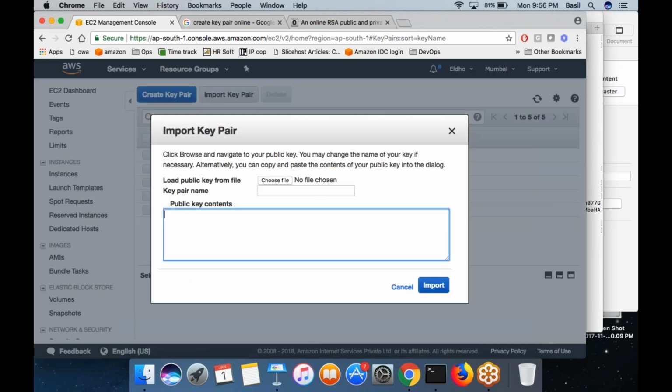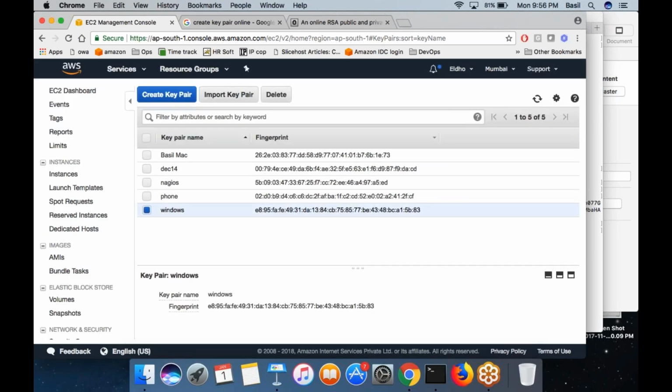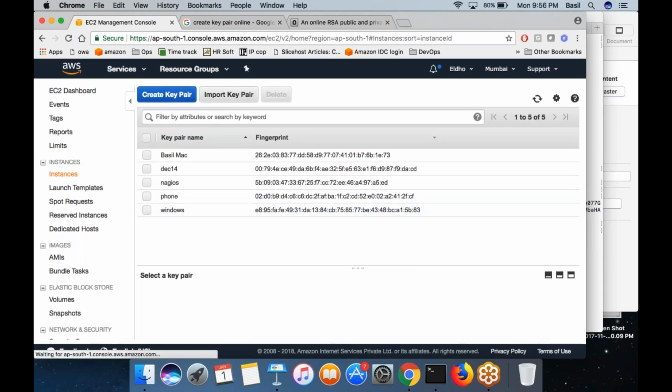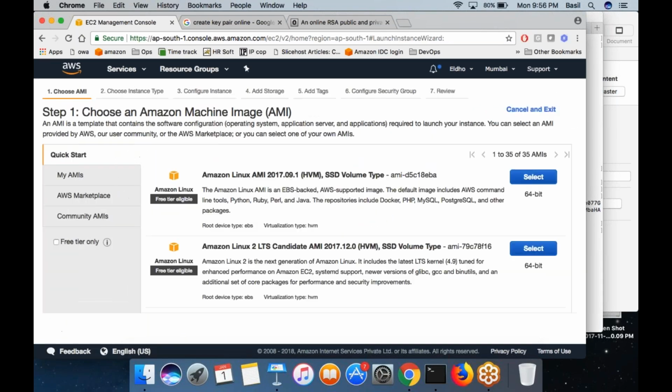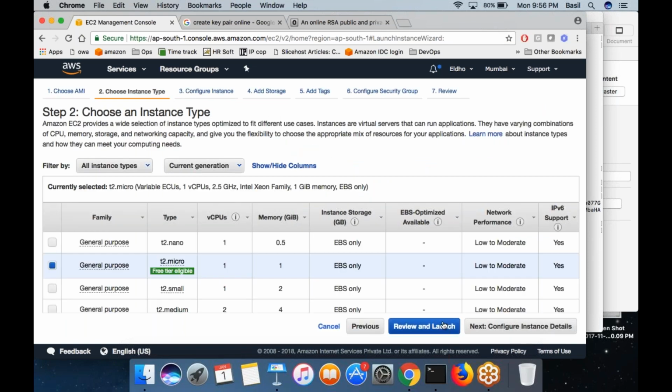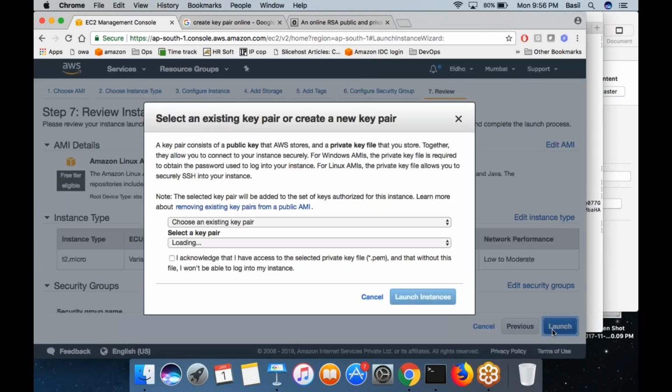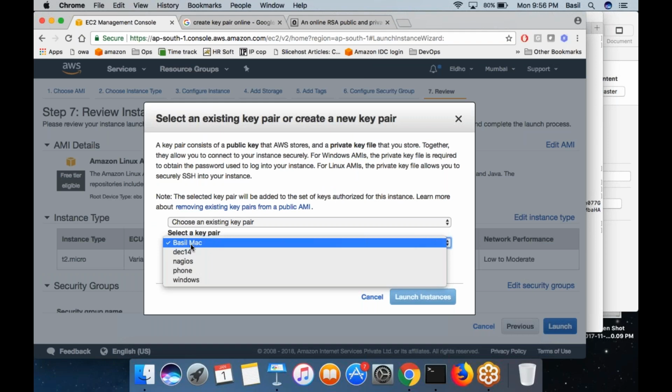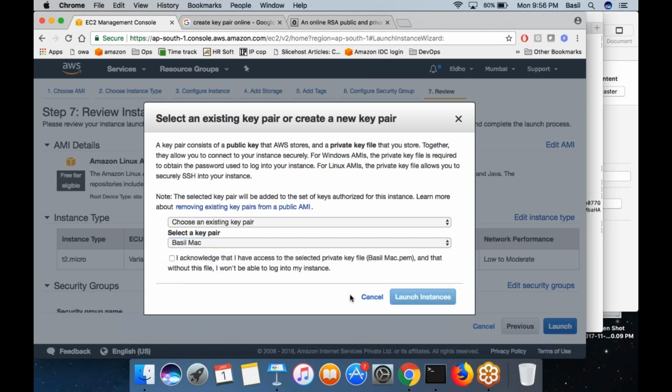Then you import the public keys that you want to save inside AWS. Then whenever you create a new machine, you can actually choose here which key pair you want to use. Right here, you can choose Bazel Mac. Then I can create the machine.